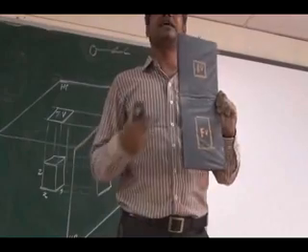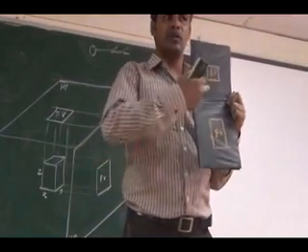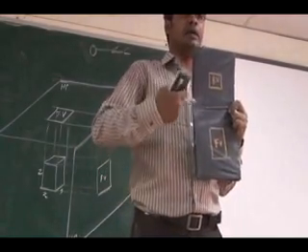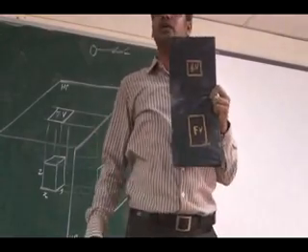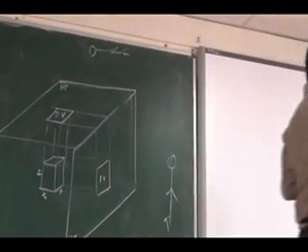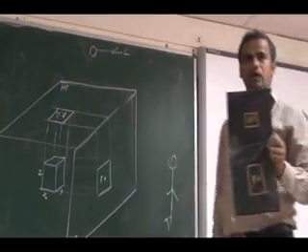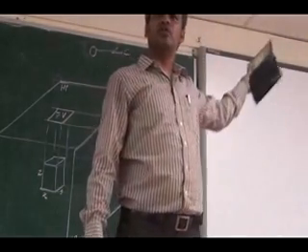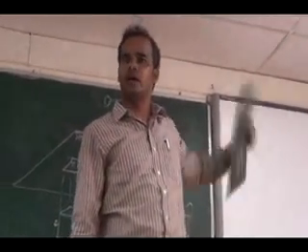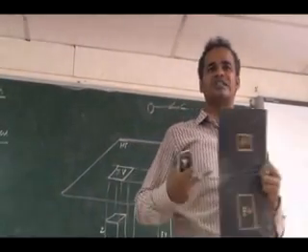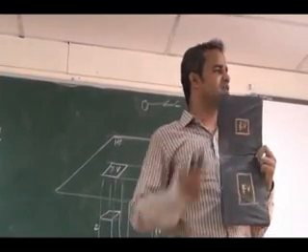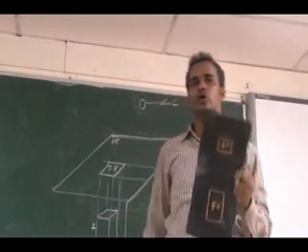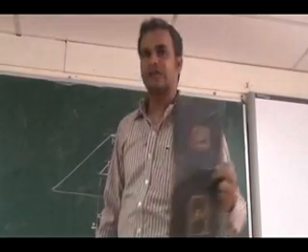So you can see in the third angle projection, the front view comes below the reference line and the top view comes above the reference line. In first angle projection, front view comes above the reference line, top view comes below the reference line. Here, top view comes above the reference line, front view comes below the reference line. That is the thing.